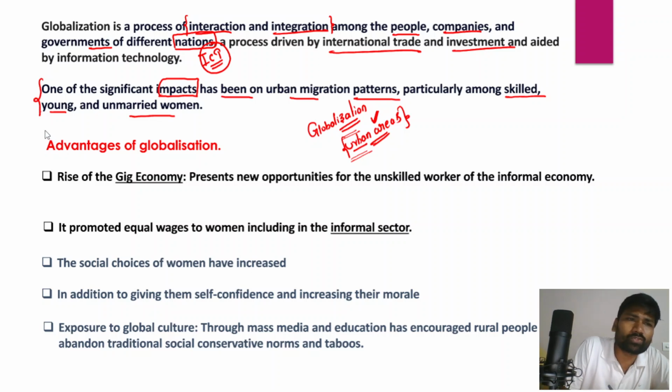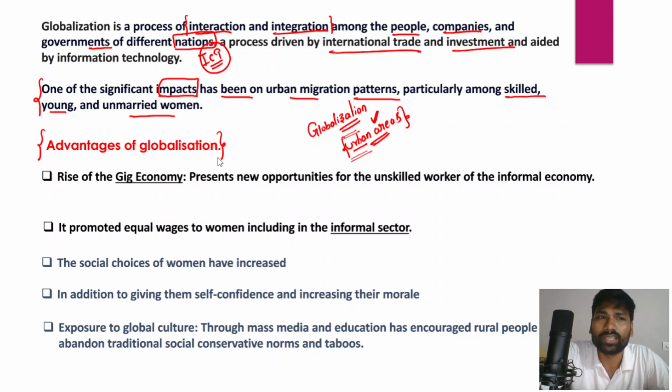So first and foremost, we'll try to briefly understand the advantages of globalization. What are the basic advantages of globalization? Globalization has led to the rise of the gig economy. The gig economy is contract-based, temporary and short-term work, and it has also increased women's labor force participation, right? The female labor force participation rate has increased with the gig-based economy and even work